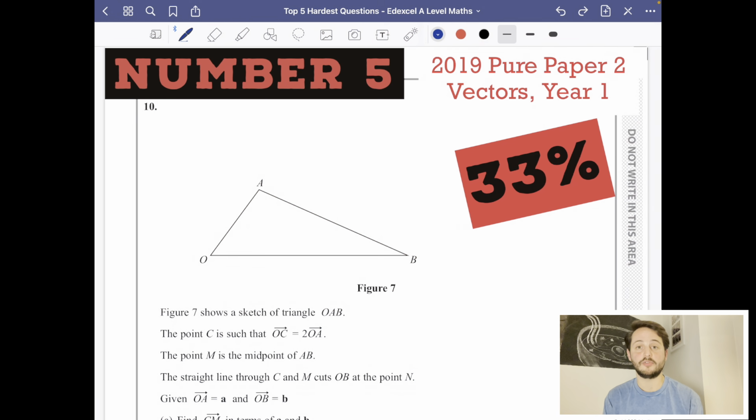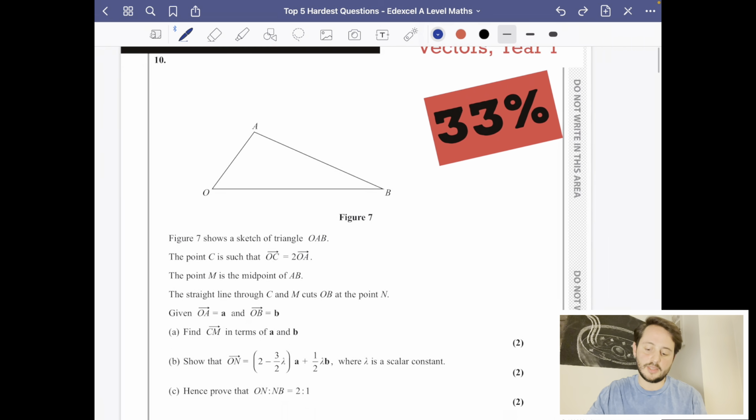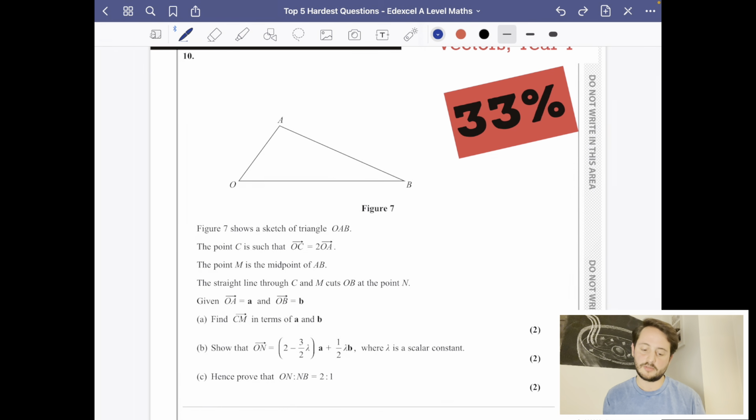So in position number 5, we have this question from the 2019 Pure Paper 2, and it is the vectors topic from year 1. I have to say I'm not surprised that this one is in here. Vectors is a topic that most students find really difficult, and this one is particularly challenging. The average mark scored on this one was only 33%, and you can see here that there are actually just 6 marks available. So I'm going to go through this, and I'll also link a video that might help you to study more of these types of problems.